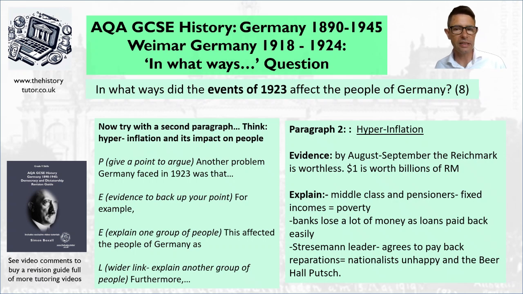I'm not going to talk you through it in detail. Have a go at a paragraph. Remember, set up an opening point about hyperinflation, give some evidence about hyperinflation, then explain how different groups were impacted by hyperinflation. So I've left the plan and the writing frame there in front of you. So pause me now and give it a go, and then I'll show you an example answer that you can use to assess your own afterwards.